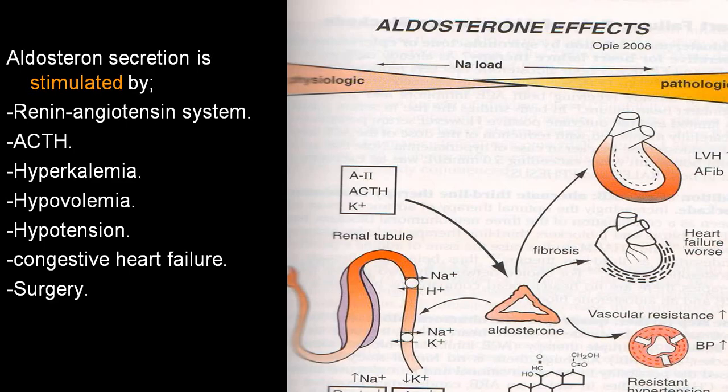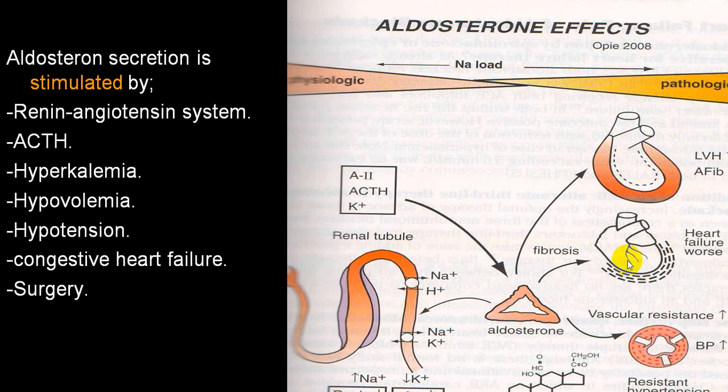This is aldosterone excess. Whenever the person gets excess of aldosterone, which is stimulated by the RAS system or ACTH, or because of hyperkalemia, hypovolemia, hypotension, congestive heart failure, post-surgical states, etc., it will give rise to excess of aldosterone, which will stimulate atrial fibrillation, LVH, cardiac remodeling.